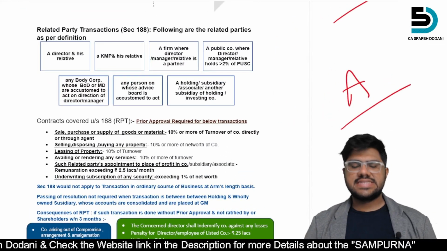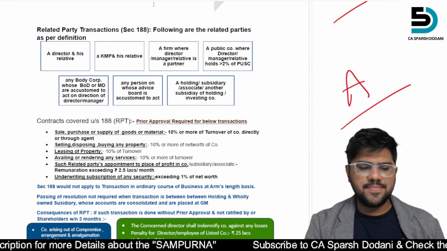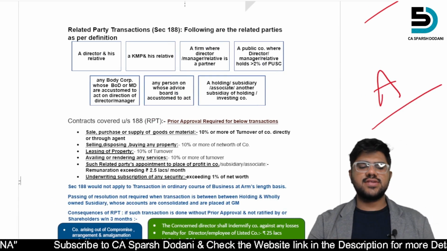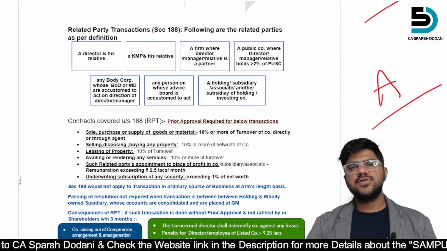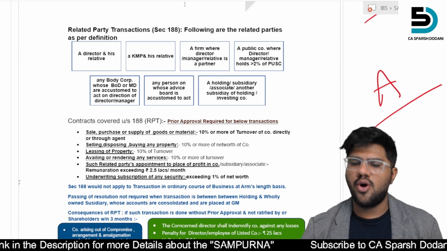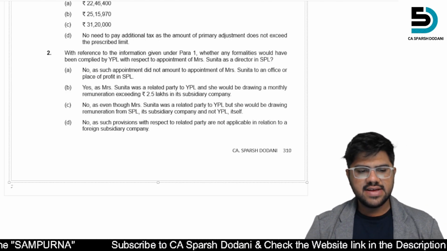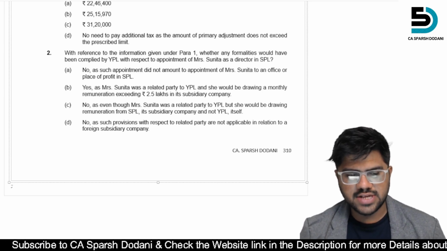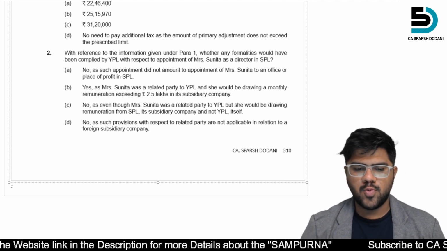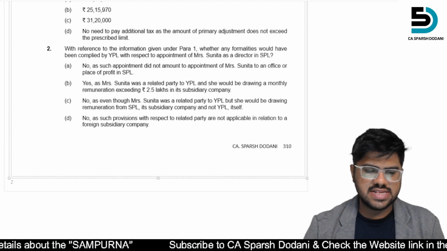सेल परचेज ये नहीं है, रीडिंग है. एक यहाँ पे देखिए, there is such related parties' appointment to place of profit in subsidiary, associate, remuneration exceeding 2.5 lakh rupees per month. And in this scenario, as we saw, the remuneration is more than rupees 2.5 lakh. So what has to be done here? Yes, as Mrs. Sunita was a related party to YPL and she would be drawing a monthly remuneration exceeding 2.5 lakh. So this is the answer.